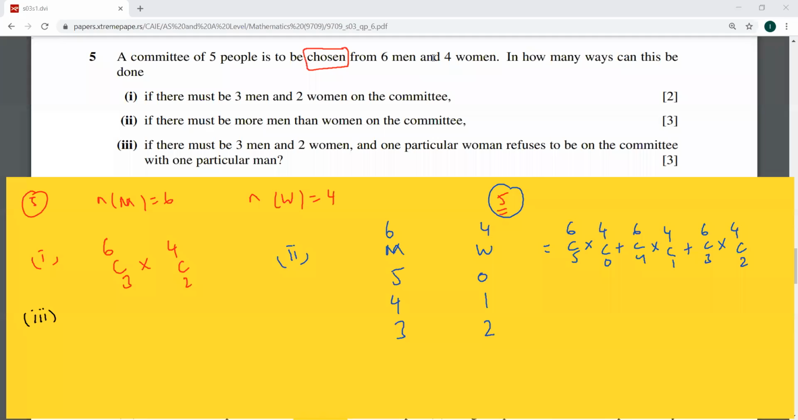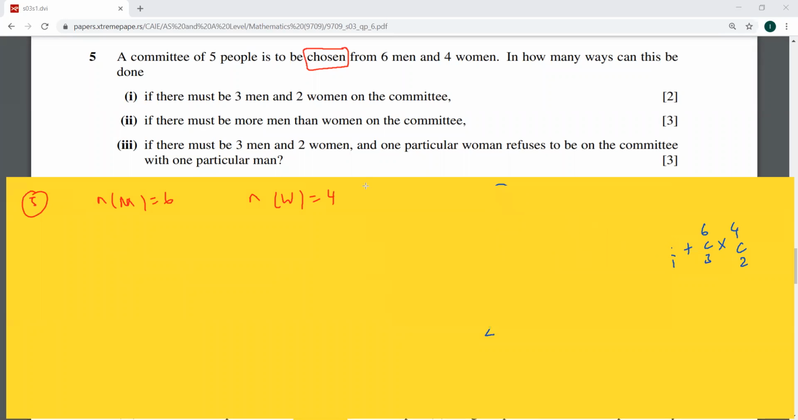Oh, very serious situation. What can be the reason, by the way, why this lady does not want to be in the committee in the presence of that person? That is a very suspicious situation.